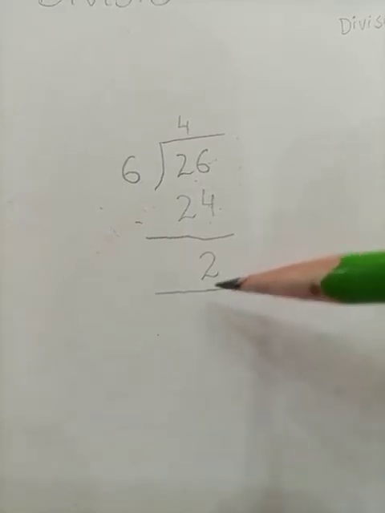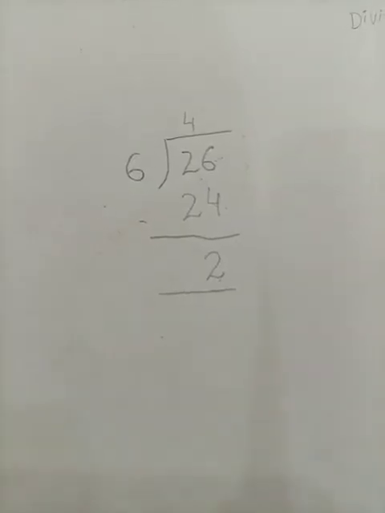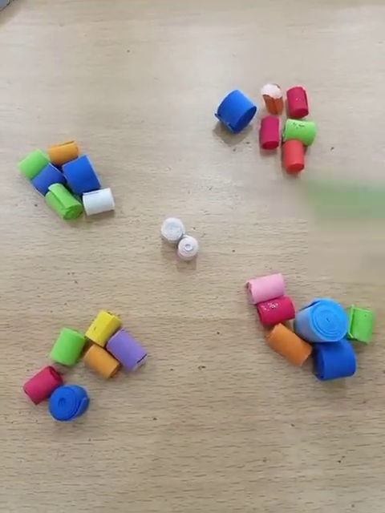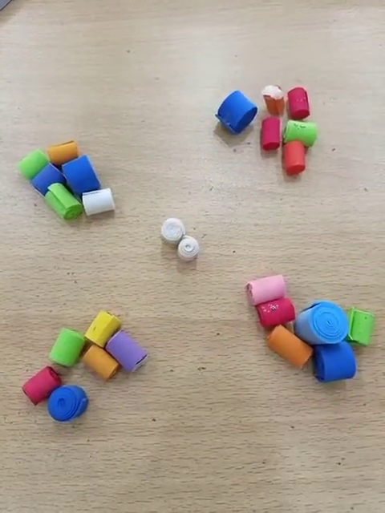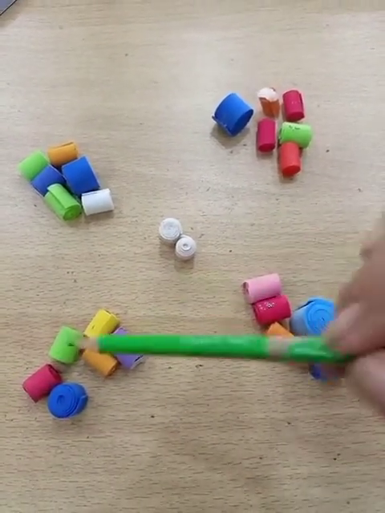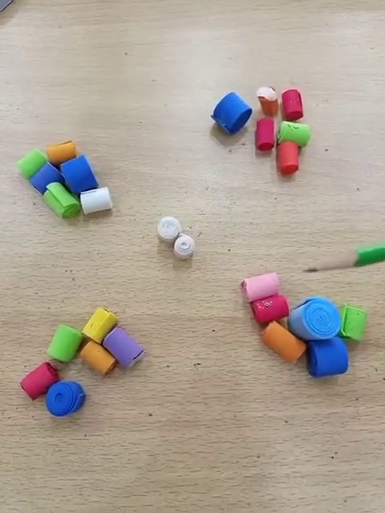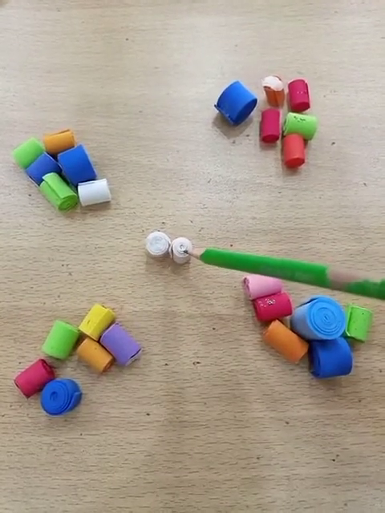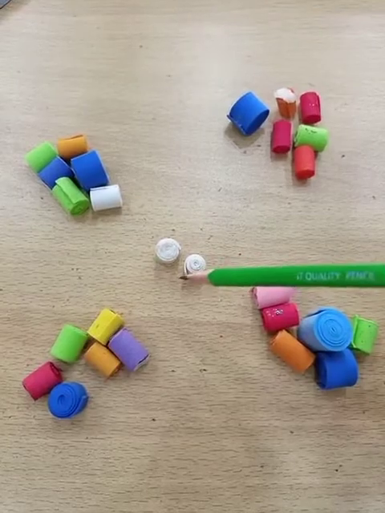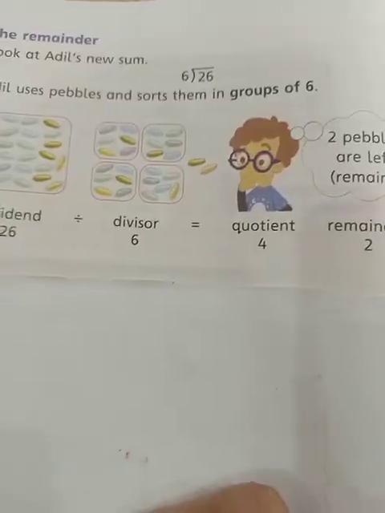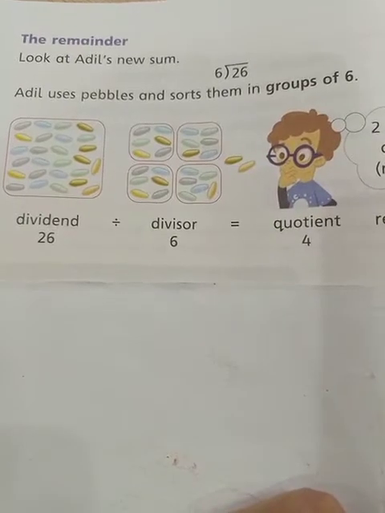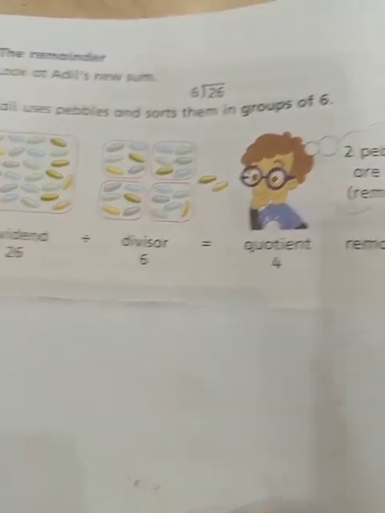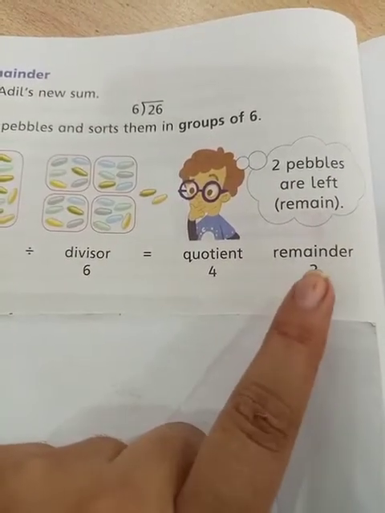So students, we are left with the number 2, just like our rolls. Look at this, we have divided our 26 rolls into 4 groups, that is our quotient. 26 is our dividend, and the number of groups, that is 4, is our quotient, and we are left with only 2 rolls and we can't make a group of them. So this will be our remainder. Okay students? Look at this students. Adil has also divided his 26 pebbles into groups and is left with the number 2, that is his remainder.